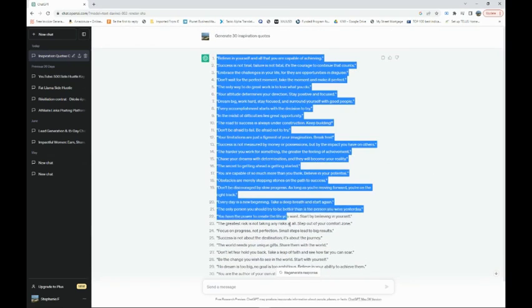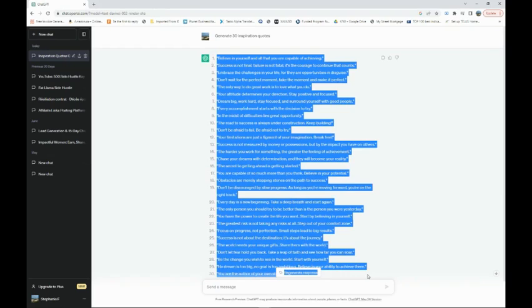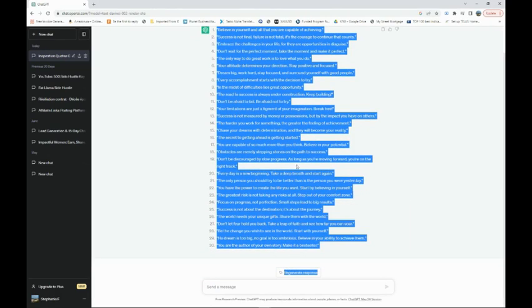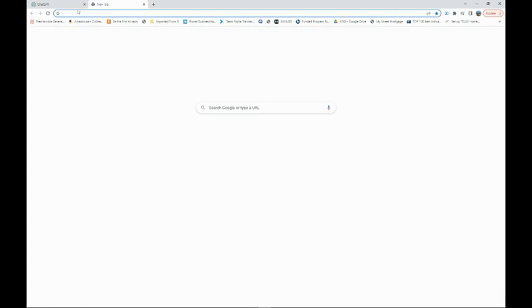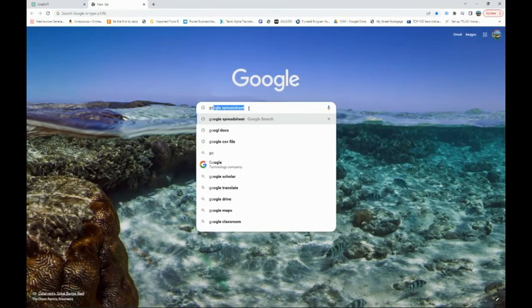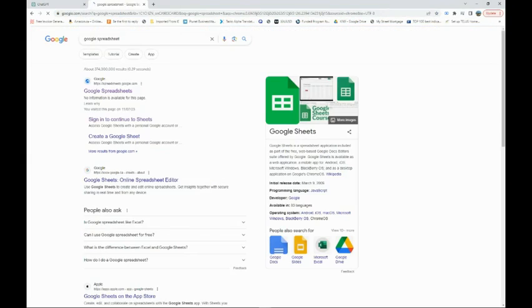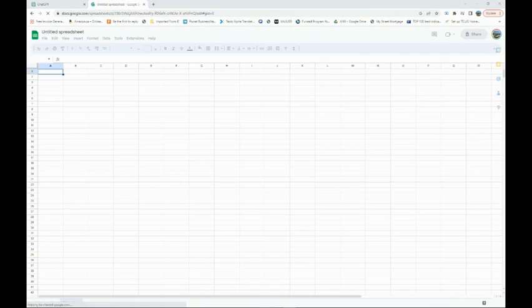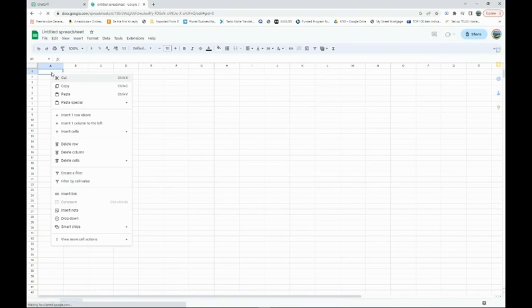So you'll simply copy all the quotes. So copy, and then we'll go to Google Spreadsheets. So simple, open a Google Spreadsheet. Once you're here, you'll simply paste.